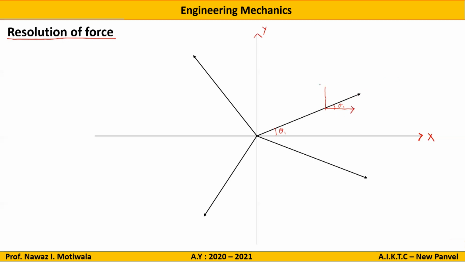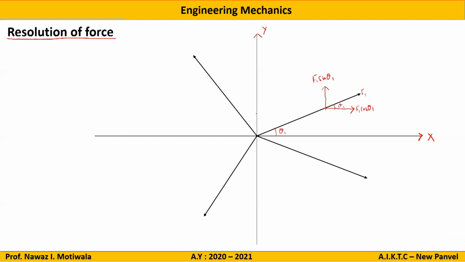So this component will go towards right, this component will go upside. The component which is adjacent to the angle will always be cos. So if this is force F1, I will write F1 cos theta 1, and the remaining one I will write as F1 sin theta 1.